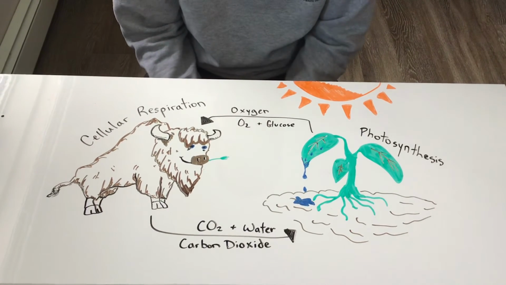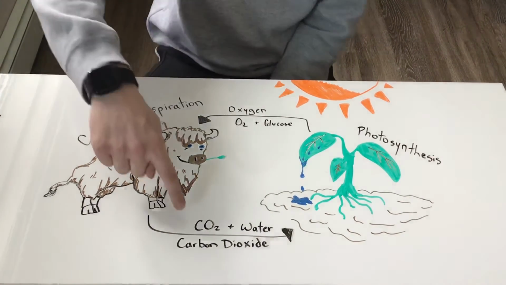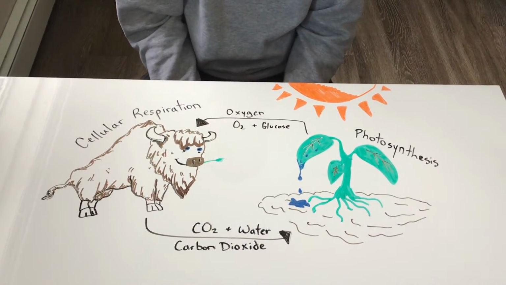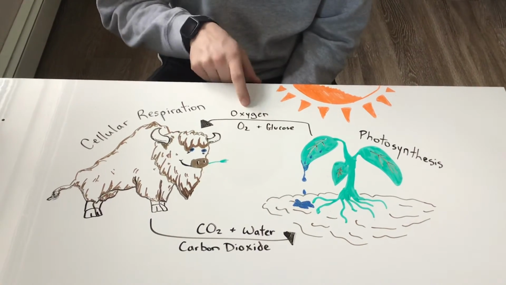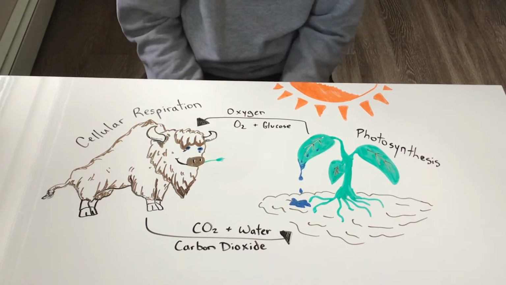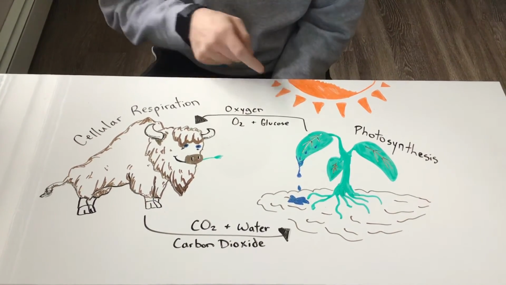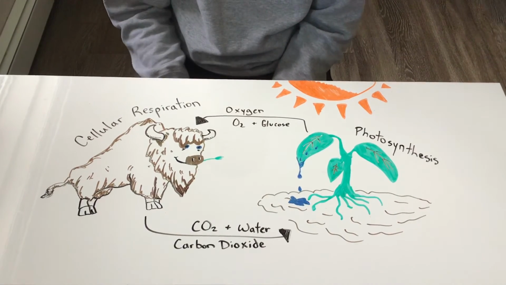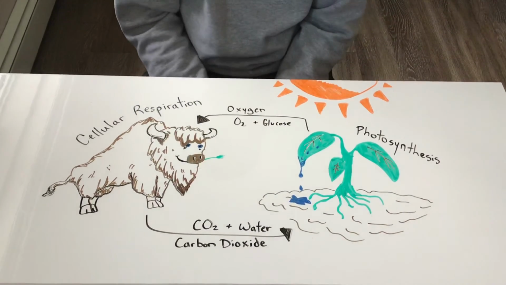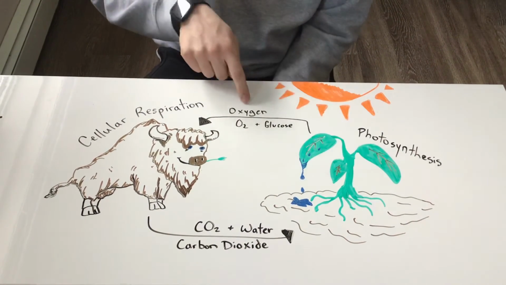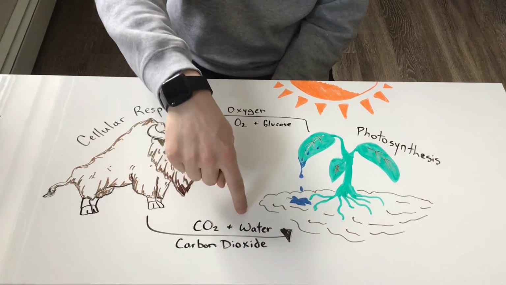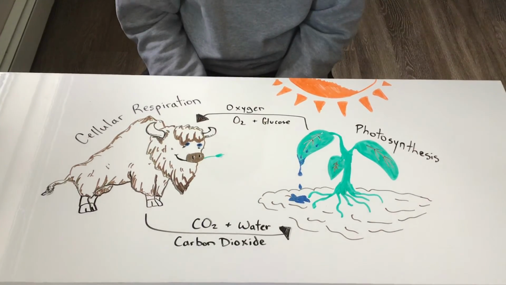Plants are able to use the sun's rays to convert carbon dioxide, or CO2, and water and turn it into energy. What happens when they do that? They give off oxygen, which is really helpful. Animals require oxygen and glucose in order to make energy. And when we break down glucose, when our bodies are using it, just like we would break down food in our stomach, we give off carbon dioxide and water. So in a beautiful cycle, the plants give off the oxygen and the glucose that we eat and we need, and we give off the carbon dioxide and the water, allowing the plants to make energy and function.